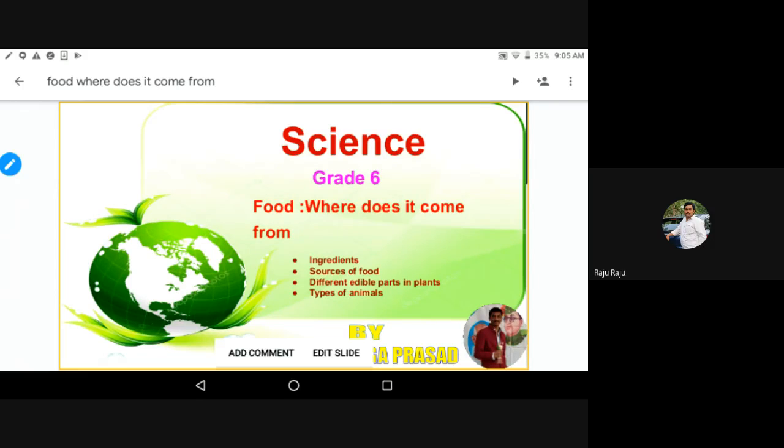The first subtopic is ingredients. What is the first subtopic? Ingredients. And the second one, sources of food. And the third one, different edible parts in plants. And finally, types of animals. These are the topics we are going to learn in this lesson.